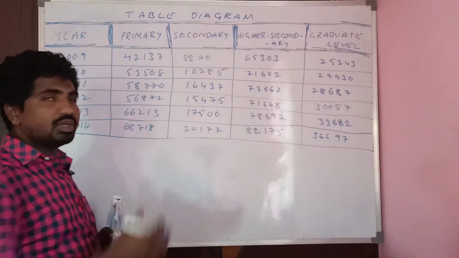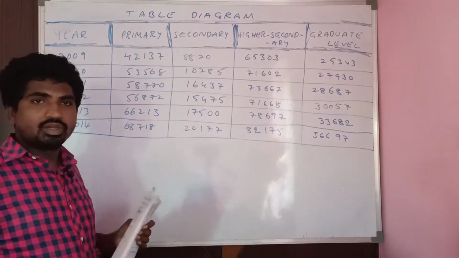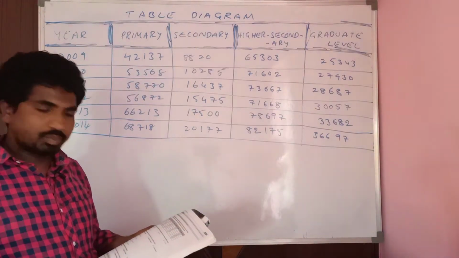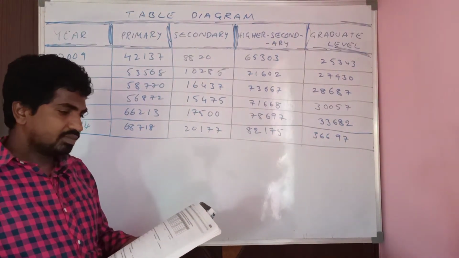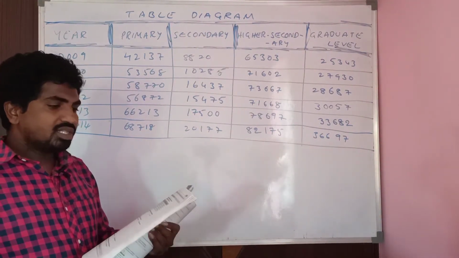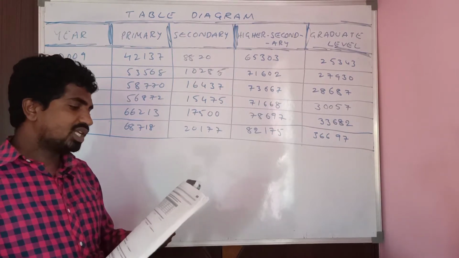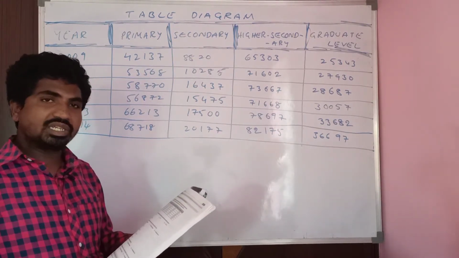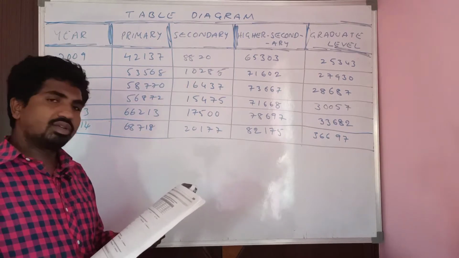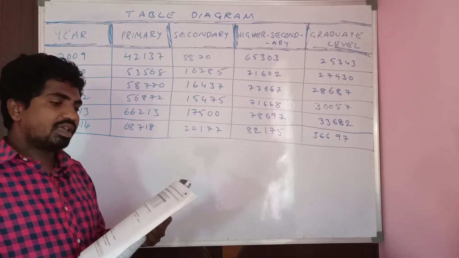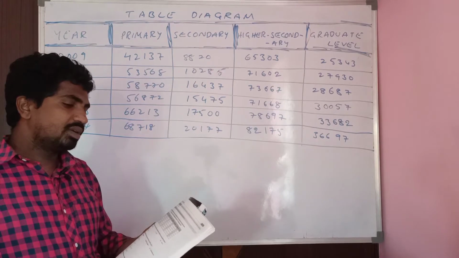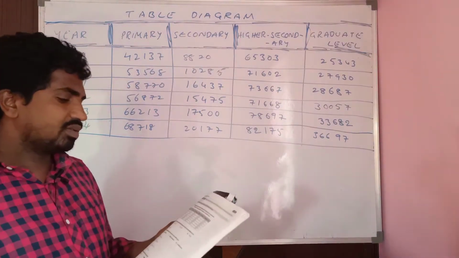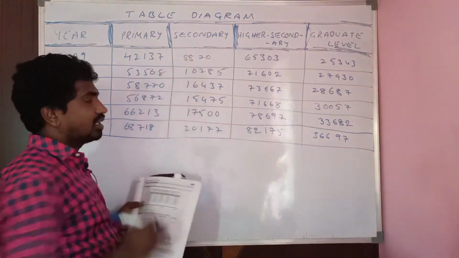Now we discuss tabular diagram. All the Vidyadarshini students, please go through our material. Page number F5, data interpretation, illustrations 1 to 4. Observe here, page number F5 in data interpretation. Now we are discussing, this is the tabular diagram.